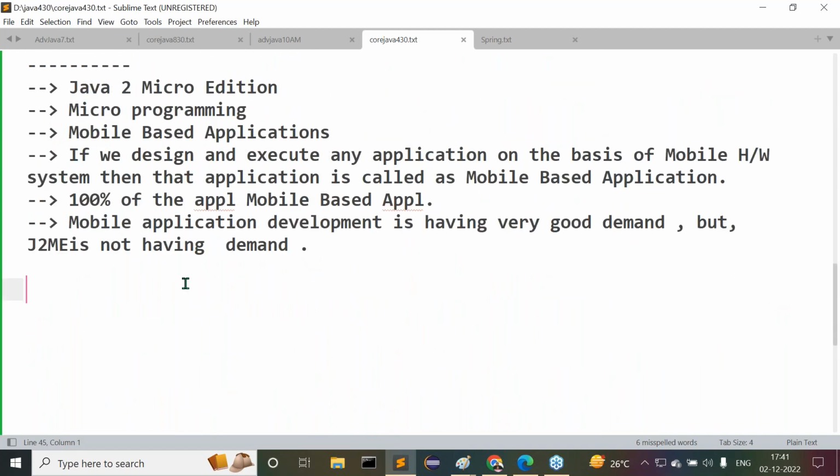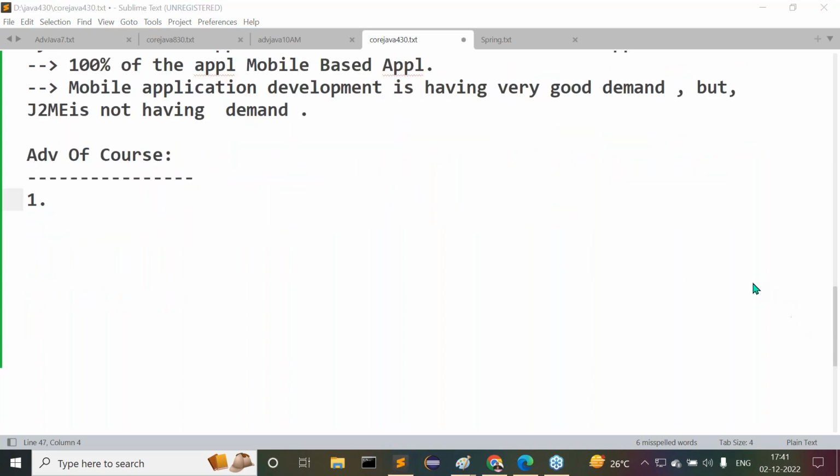That's okay, fine, guys. Now, after that, I want to give some advantages of this course. I've only given a brief introduction, guys. Try to understand it. Today it is just a demo class. One time, I need to give some commitment regarding this course: what I'm going to cover, and what exactly the benefits are that we are able to get from all this. So the first advantage we are able to get here.